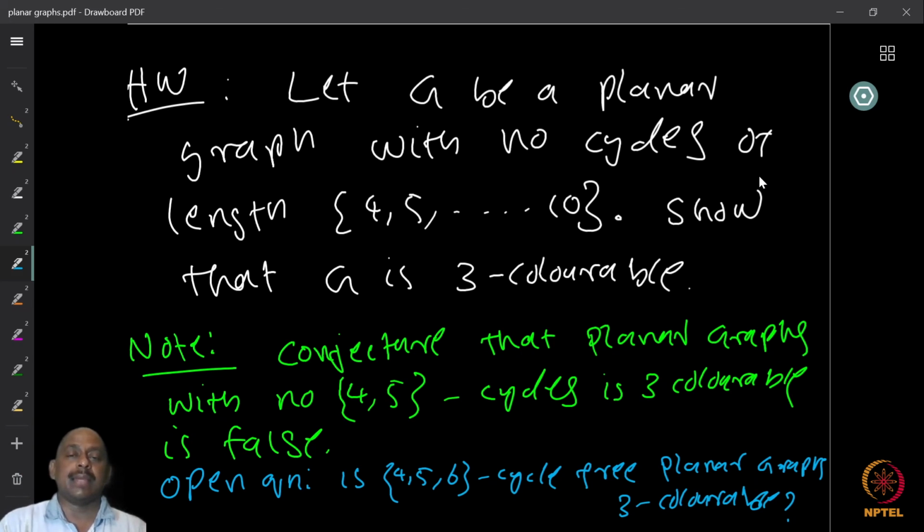Now here is a nice homework question, right? So let G be a planar graph where there are no cycles of length 4 to 10, right? So we started looking at the question 4 to 11. Now we say that, okay, we allow 11 cycles, but there are no cycles of length 4 to 10. Now, can you show that the graph is 3 colorable? I claim that this can be done by slightly modifying the proof that we did. So take it as a challenge and try to do it. It may be a little hard work, but it will be nice.